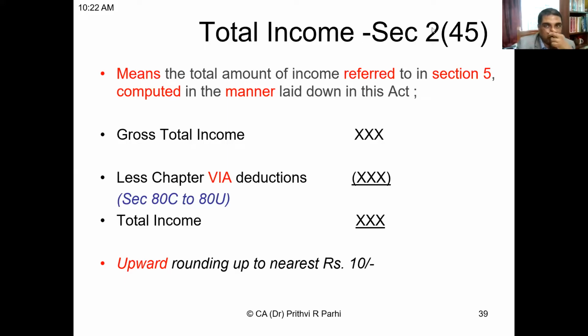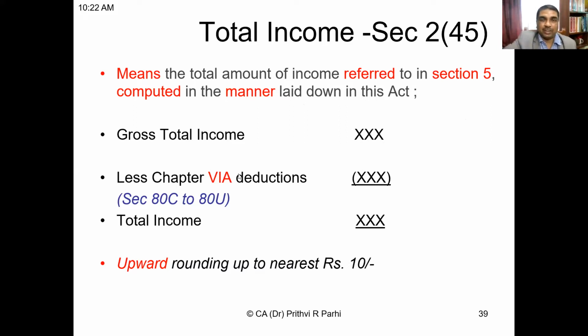Okay. Now I will do one thing. Again, I will draw your attention to this particular section, section 2, clause 45, where total income is defined. And I have been telling that total income is taxable, not gross total income, only total income is taxable. Right. And is this definition an inclusive definition or an exhaustive definition? So, actually both. Exhaustive, you can say. It says means.